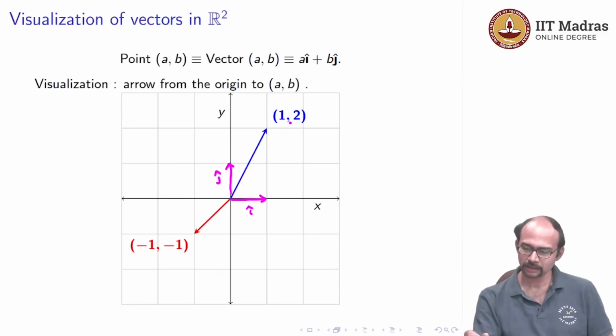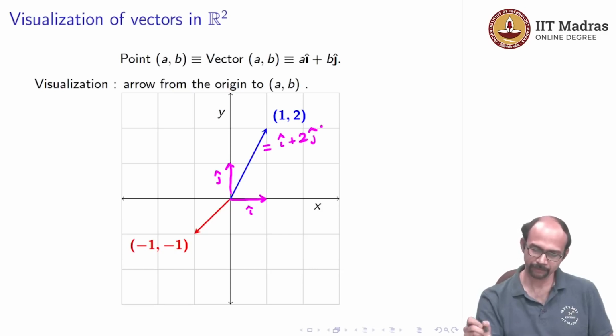So, here we have these three ways of thinking. We can think of this point as 1 comma 2, or we can consider this arrow, which is a line drawn from 0 0, the origin, to the point 1 comma 2, with the arrowhead at the tip of that arrow at 1 comma 2. Okay, and we can also write this as i plus 2 times j.